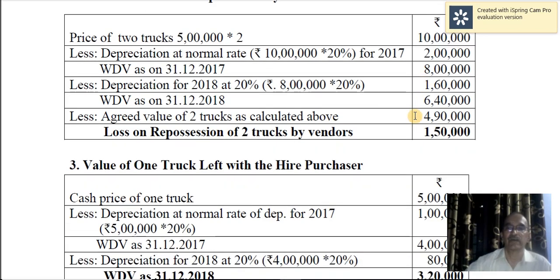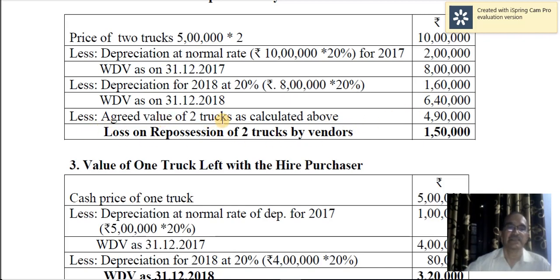So written down value at the end of the year is, sorry, 6,40,000. So this is as per normal depreciation. So valuation is based on normal depreciation. So if the assets were not taken over, the value would have been 6,40,000.